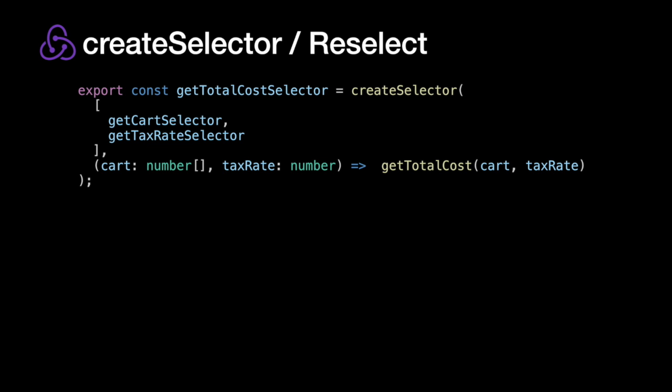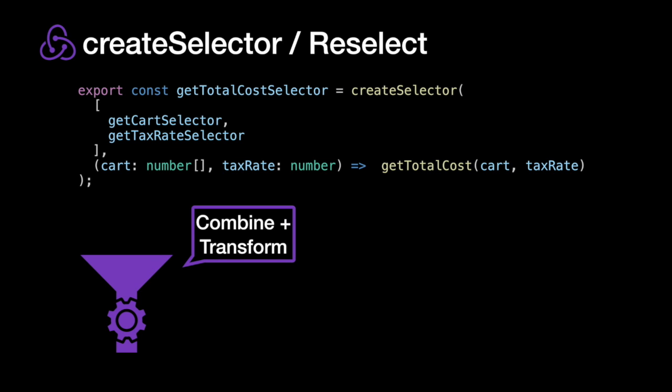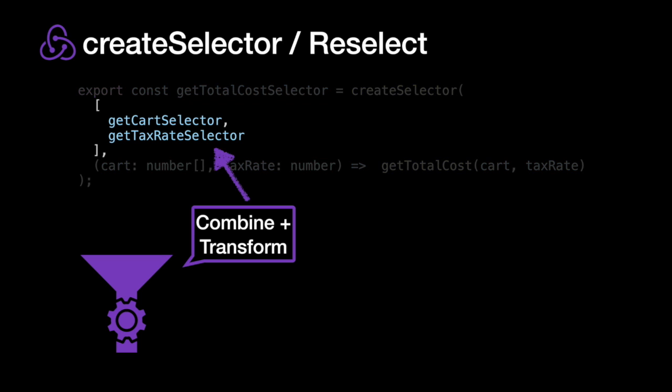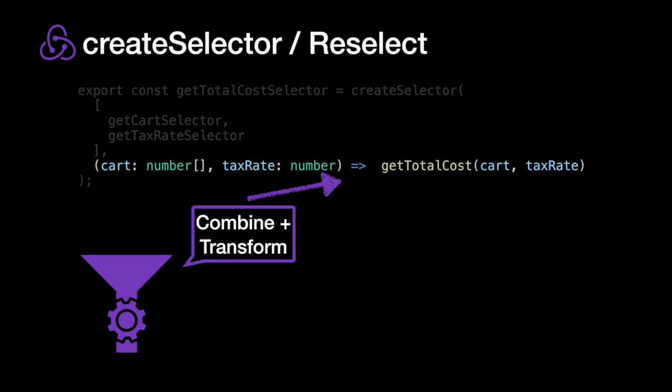All right, so let's look at createSelector. There are two pieces of functionality here we want to implement. The first is the ability to combine and transform other selectors. So we're taking in and combining this getCartSelector and getTaxRate, and then we're just applying one transformation function that takes these slices of state, or this data, and uses my helper function to compute the total cost.